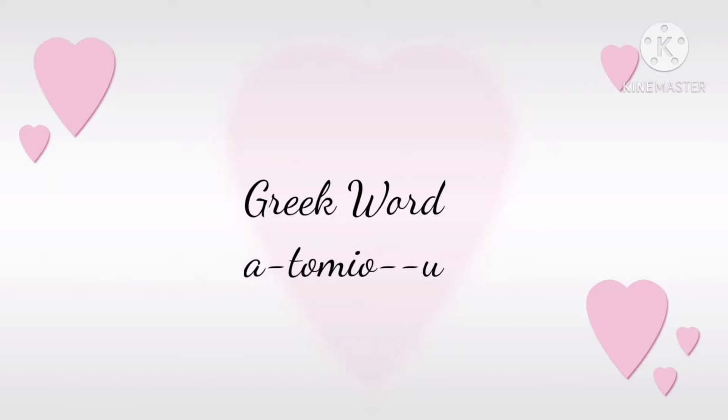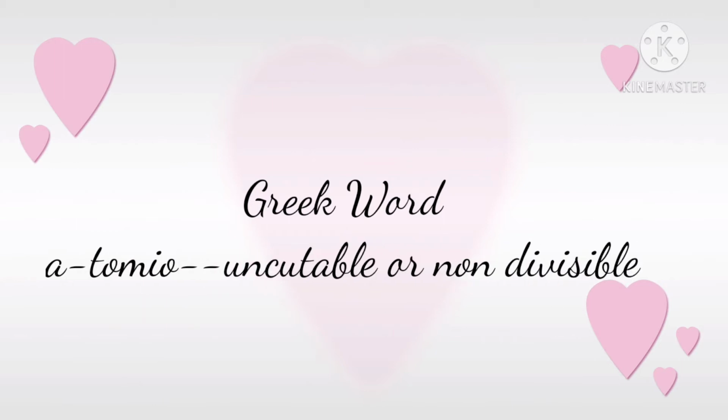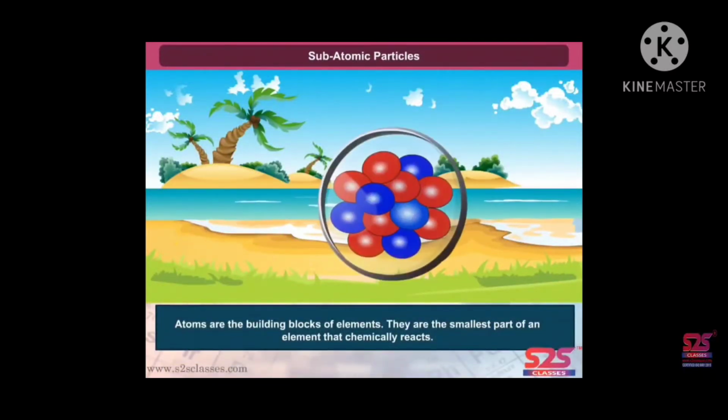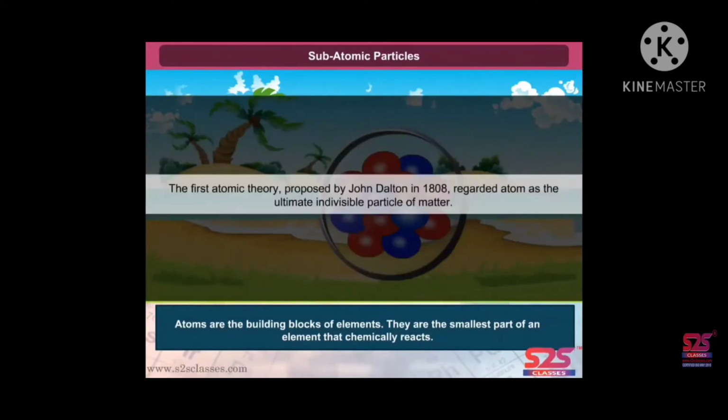Atom was derived from the Greek word atomio, which means uncuttable or non-divisible. Atoms are the building blocks of elements. They are the smallest part of an element that chemically reacts. The first atomic theory, proposed by John Dalton in 1808, regarded the atom as the ultimate indivisible particle of matter.